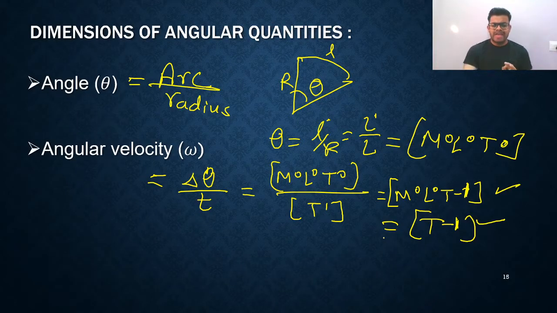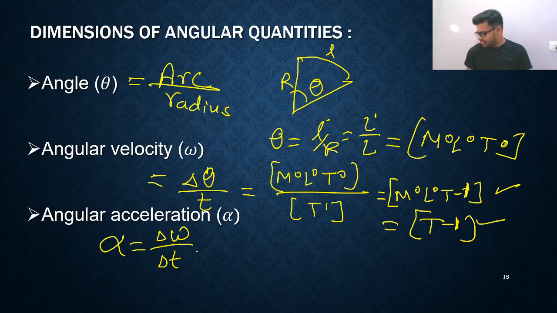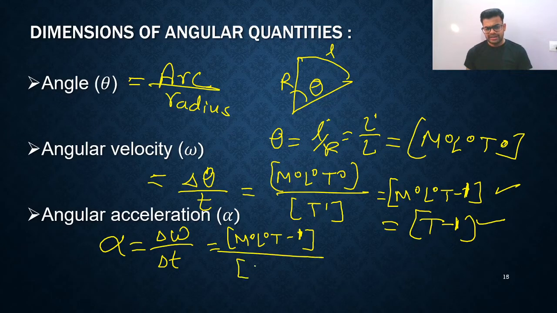Next, I'll talk about angular acceleration. Angular acceleration alpha is d omega by dt, just a basic representation. So you are getting delta omega upon delta t. The dimension of omega, as you got, is M0 L0 T raised to minus 1. Now let us write it for time, so you will directly write T1.